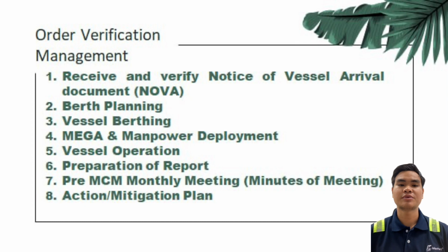Seven, pre-MCM monthly meeting, which is the minute of meeting. The Acting Assistant General Manager gives instruction to overcome any issue, and also action or mitigation plan. The AGM ensures the mitigation plan has been implemented.